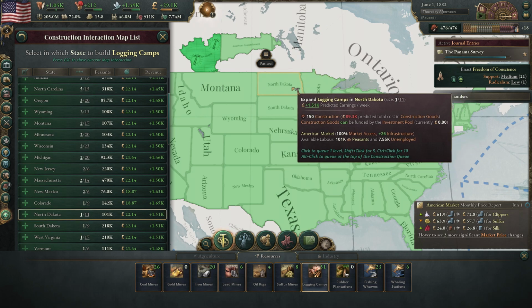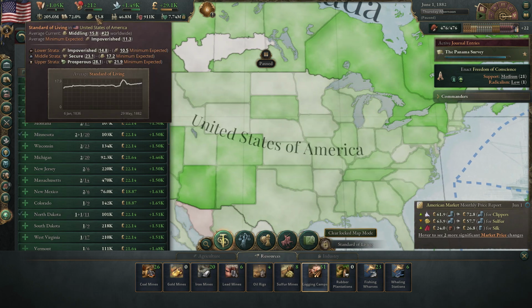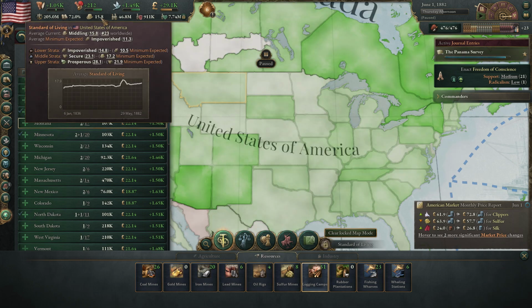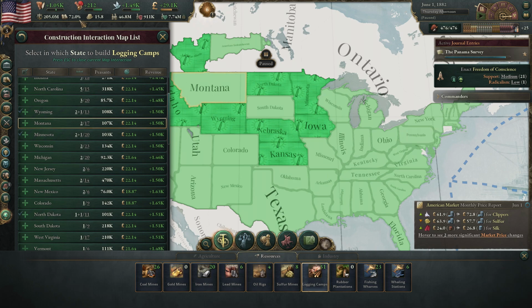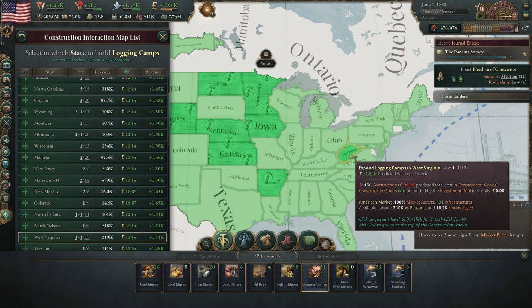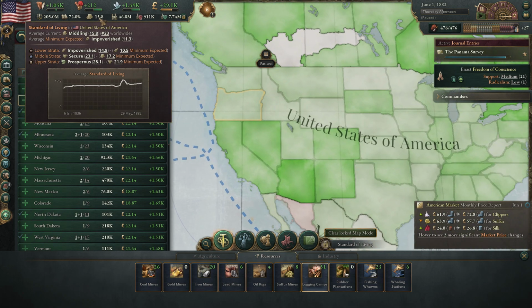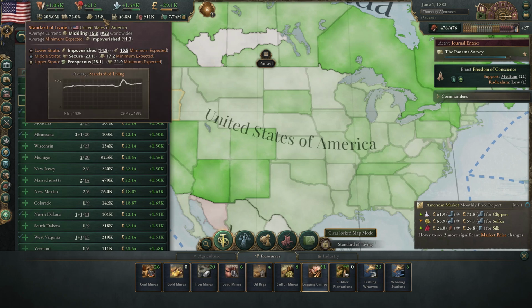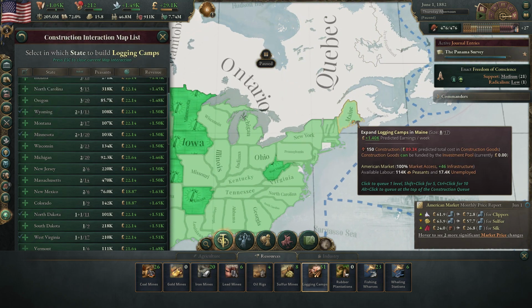Okay, so this is what we're gonna do. Let's go just one in each area that we see the standard of living being a little bit low here, because you can get these everywhere. And we will. This is gonna be a heavy part of our industry here, guys. We're gonna really focus on the wood. More in West Virginia there. All right, so that looks pretty good. Just trying to spread out the wealth just a little bit.